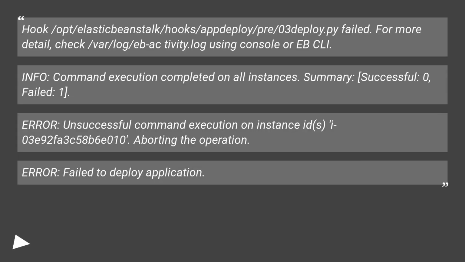Hook failed. For more detail, check /var/log/eb-activity.log using console or EB CLI. INFO: Command execution completed on all instances. Summary: Successful: 0, Failed: 1. ERROR: Unsuccessful command execution on instances id: i-03e92fa3c58b6e010. Aborting the operation. ERROR: Failed to deploy application.